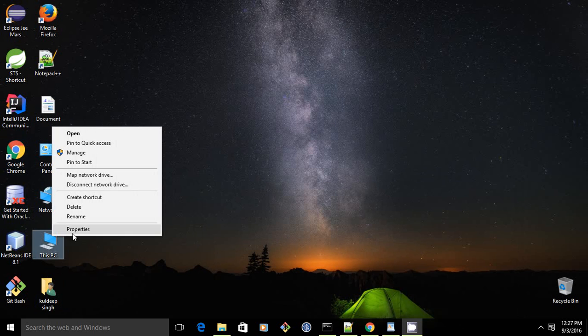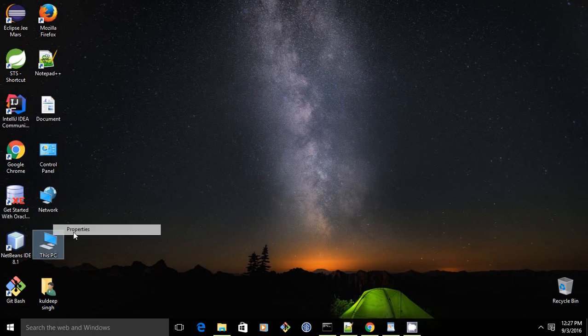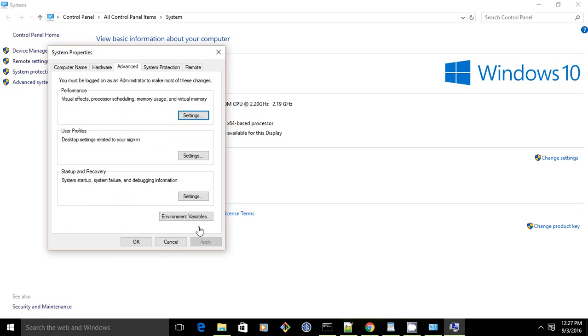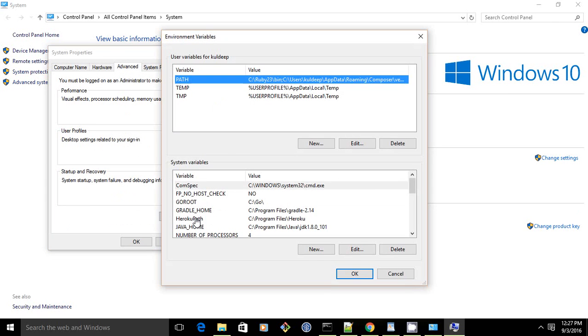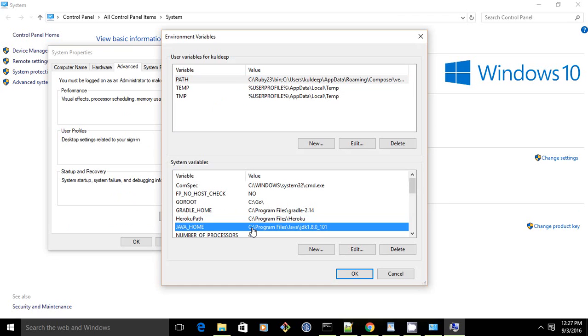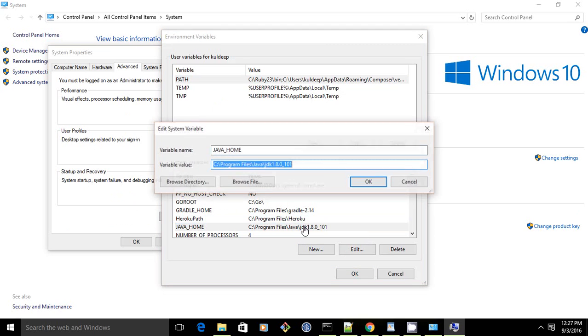First, click on This PC, properties, advanced system settings, environment variables, and here is JAVA_HOME. If you have not created this variable, you can create it by clicking on the New tab. This kind of window will appear.